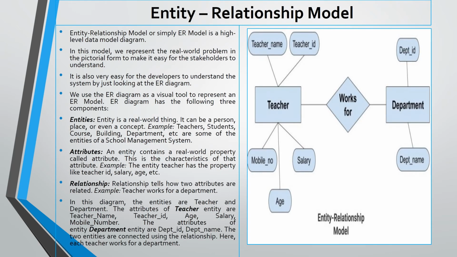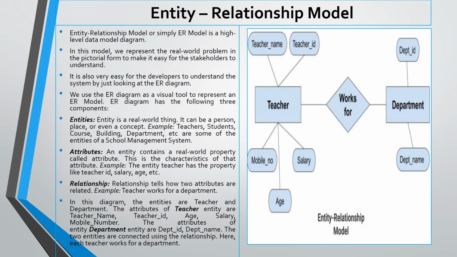Entity relationship model. The entity relationship model, or simply ER model, is a high-level data model diagram. In this model, we represent the real-world problem in pictorial form to make it easy for the stakeholders to understand. It's also very easy for developers to understand the system by just looking at the ER diagram. We use the ER diagram as a visual tool to represent an ER model. An ER diagram has the following three components.